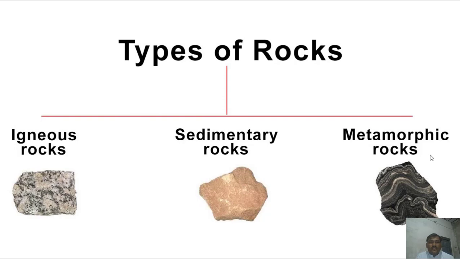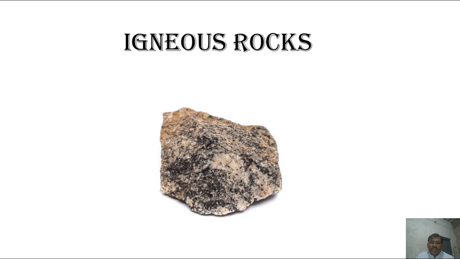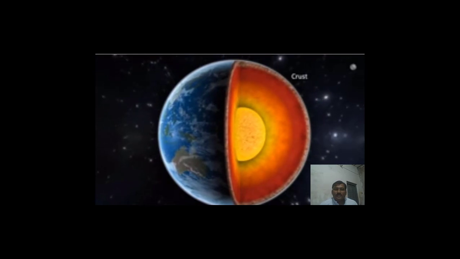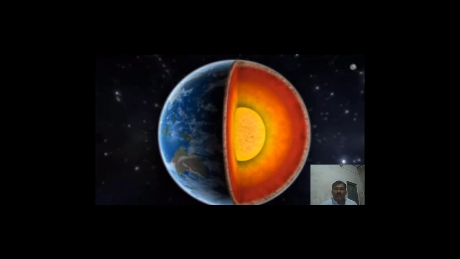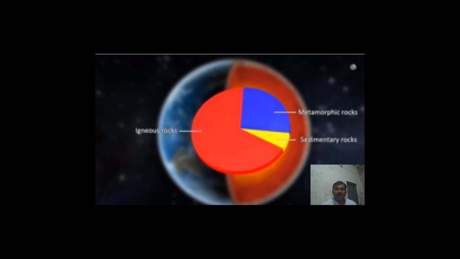There are three types of rocks: igneous rocks, sedimentary rocks, and metamorphic rocks. Let's start with the igneous rocks. Actually, the earth crust is made up of different types of rocks. These rocks, which make up the maximum volume of the earth crust, are called igneous rocks, followed by metamorphic and sedimentary rocks.